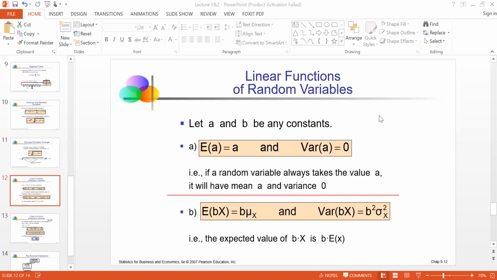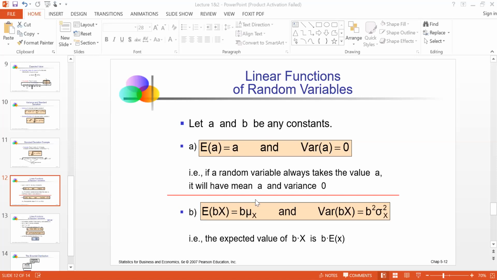Before we learn about the linear function, we need to know two rules. The first rule says, let a and b be any constants. If you take expectation on a constant, it remains a constant. But if you take variance on a constant, it becomes zero. So that's the first rule.